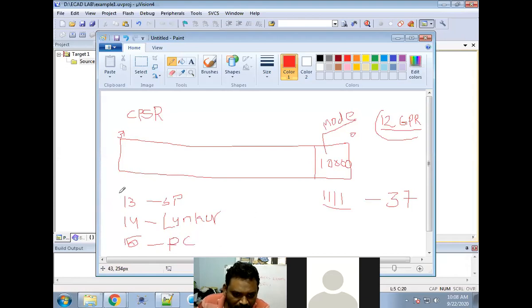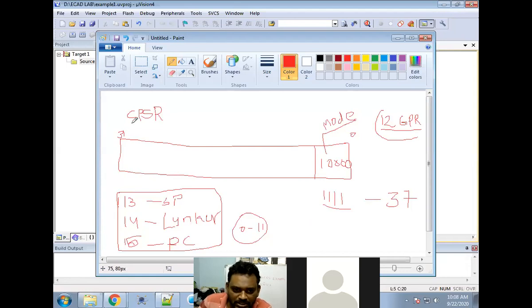These are used for certain purposes. Only the remaining registers, 0 to 11, are the 12 general purpose registers you can use for our utility. That is what we perform.